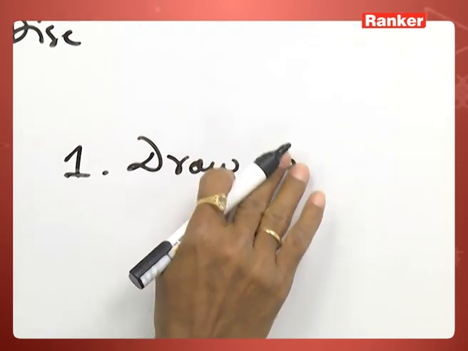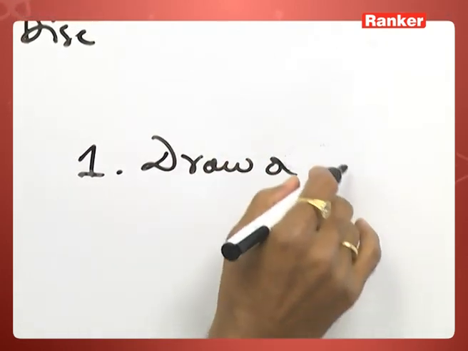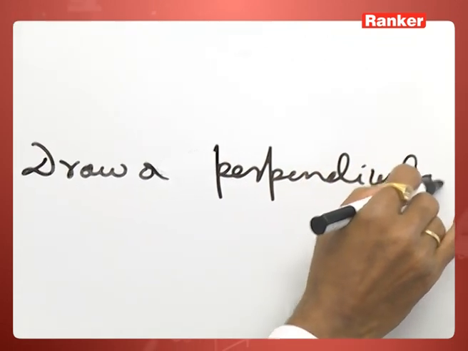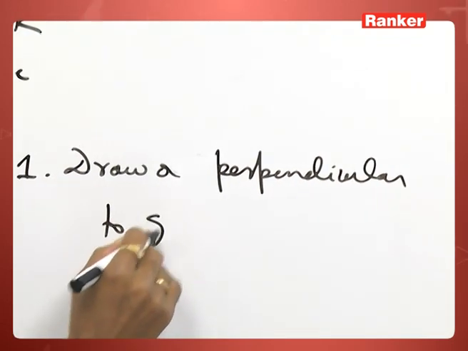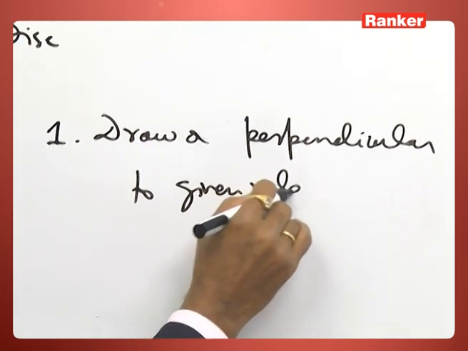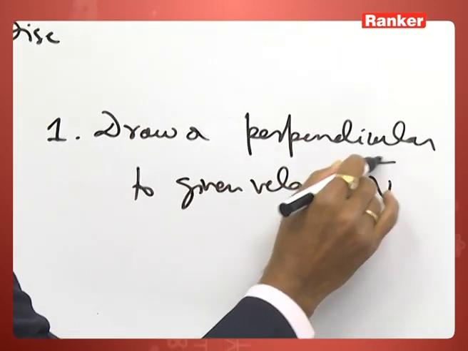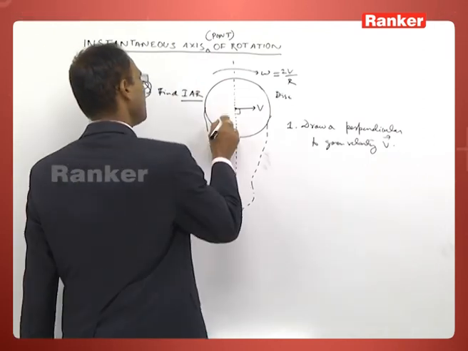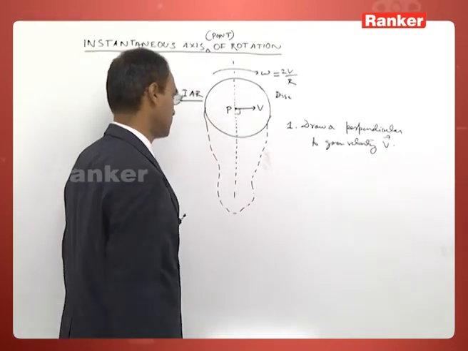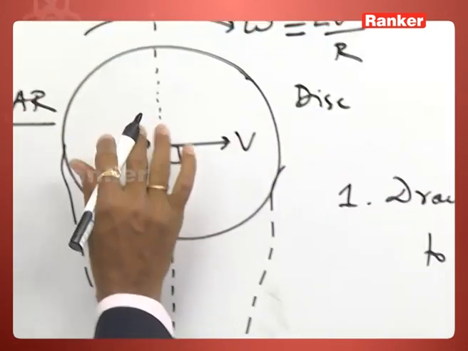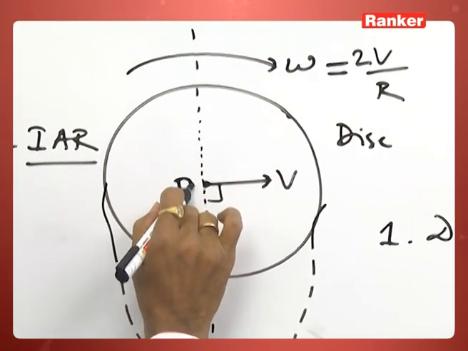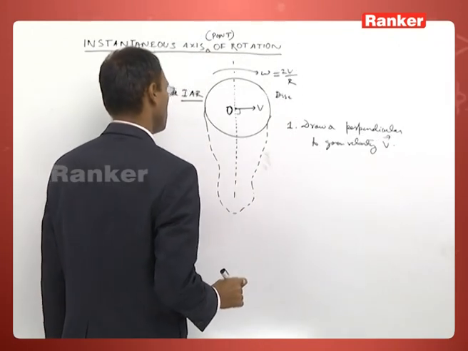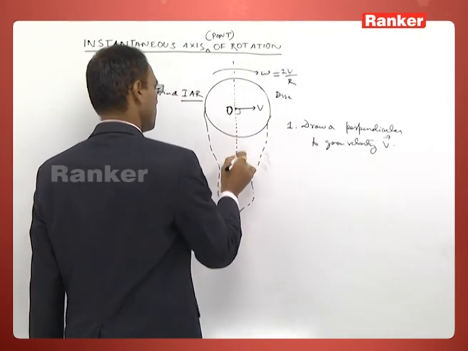Draw a perpendicular to the given velocity. This point velocity is given, or this point velocity is given.